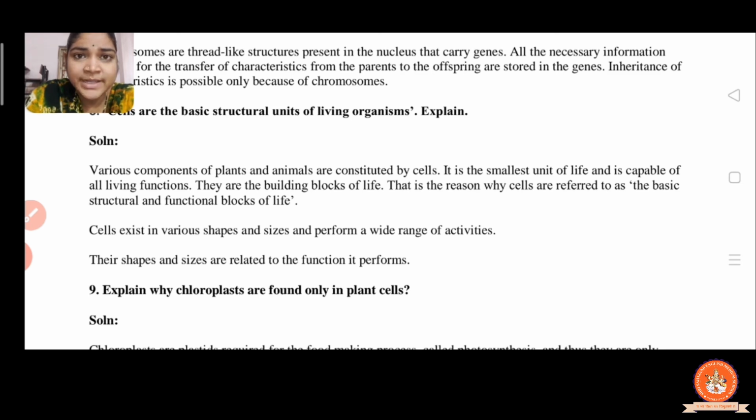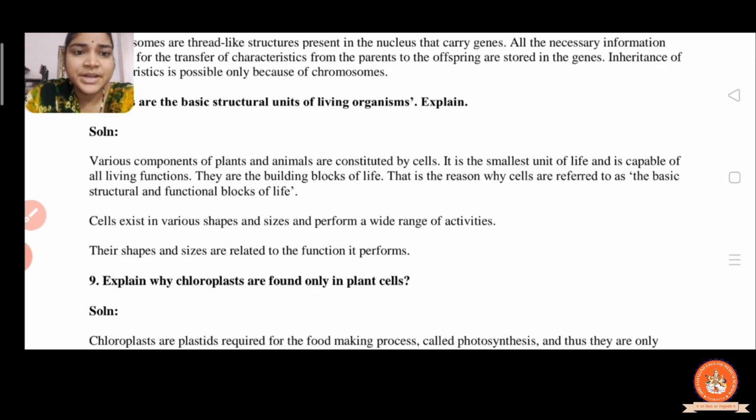Now the second point: cells exist in various shapes and sizes, and they also perform a wide range of activities. Their shapes and sizes are related to the function they perform.